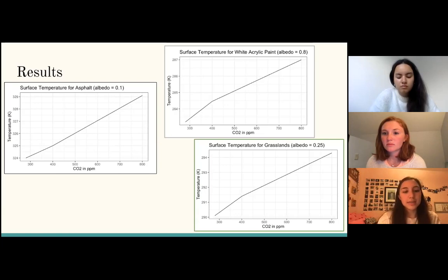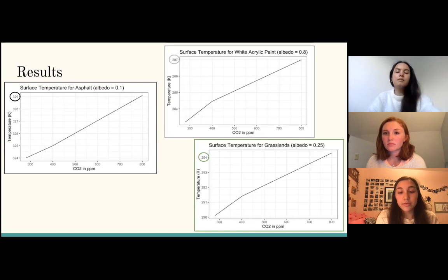So as you can see, asphalt had a maximum temperature of 329 degrees Kelvin. White paint had a max temperature of 287 degrees Kelvin, and grasslands had a max of 294 degrees Kelvin. This was in line with our predictions that asphalt would result in the highest temperatures and white acrylic paint would have the lowest temperatures, with grasslands somewhere in the middle.